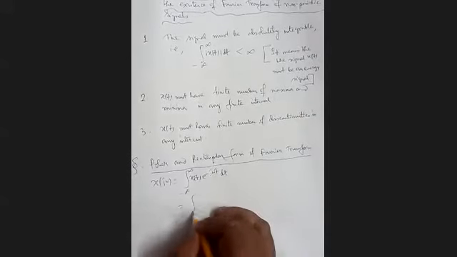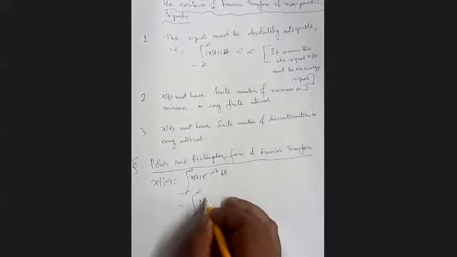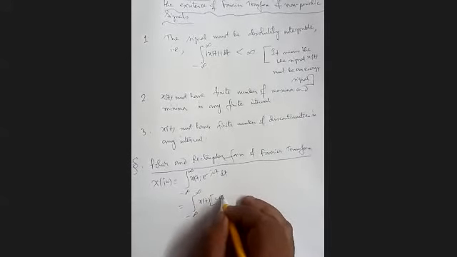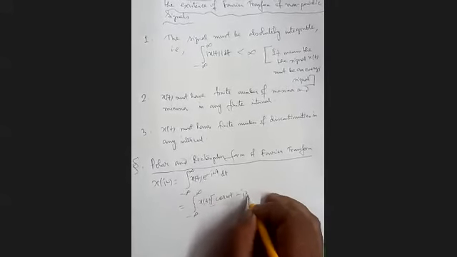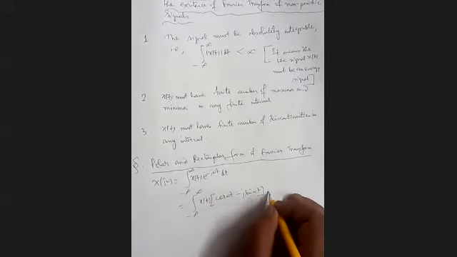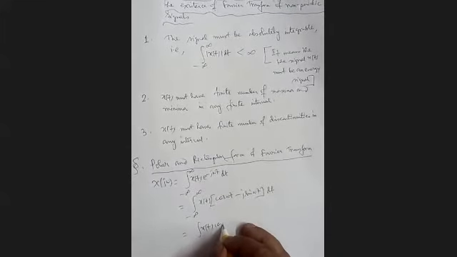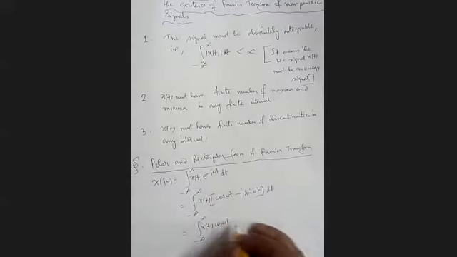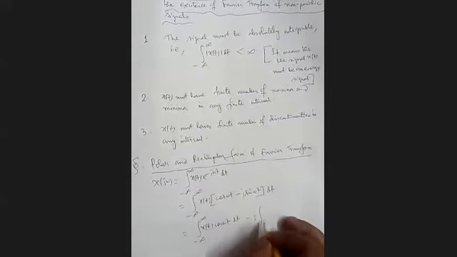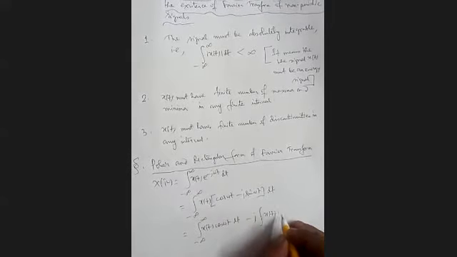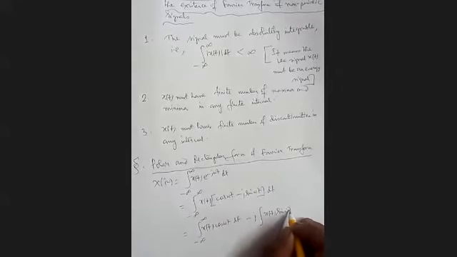That can be written as the integral of x(t) into (cos omega t minus j sin omega t) dt. We can write it as the integral of x(t) cos omega t dt minus j times the integral of x(t) sin omega t dt.